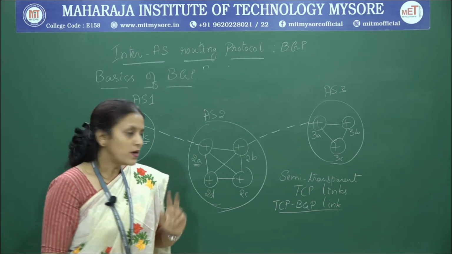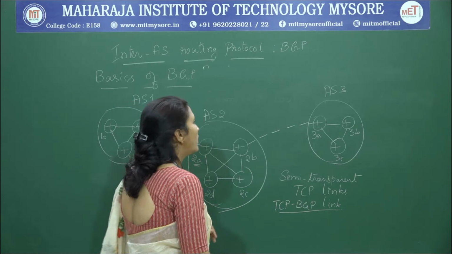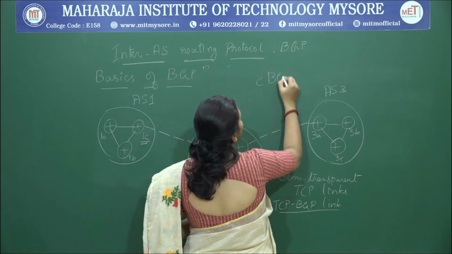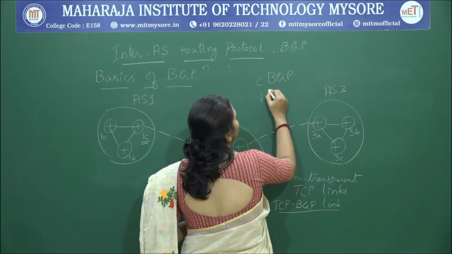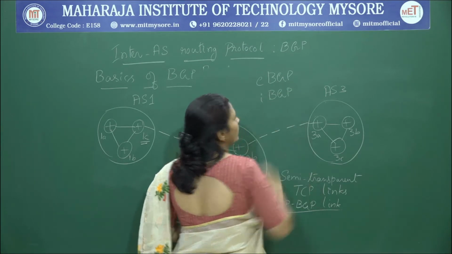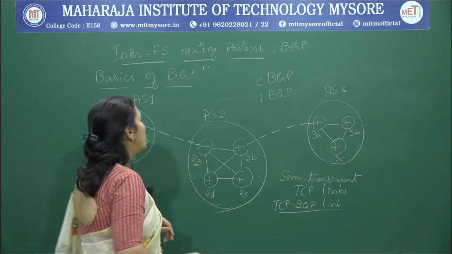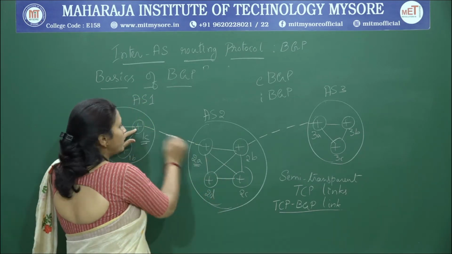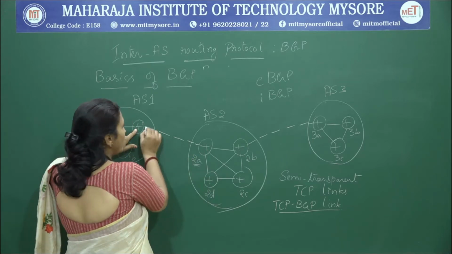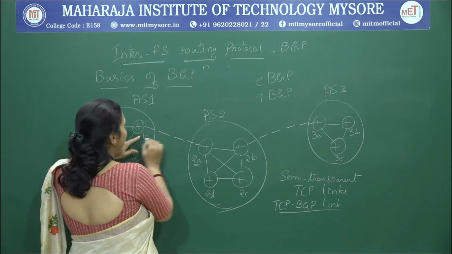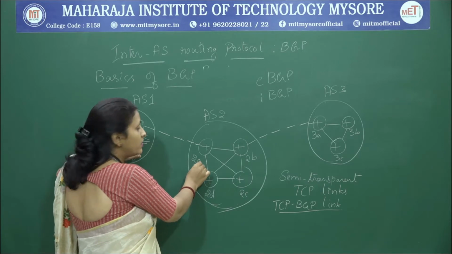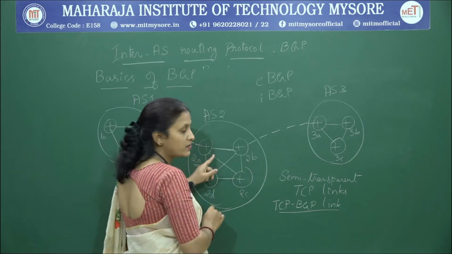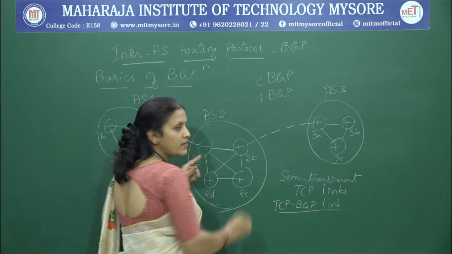We have two kinds of link here. One is external BGP and another is internal BGP. Before moving to that, when I say there exists a link between routers, on both sides we will have routers, right? If I consider this link, I have 1C and 2A as routers. Similarly, if I consider this link, I have 2A and 2B as routers.